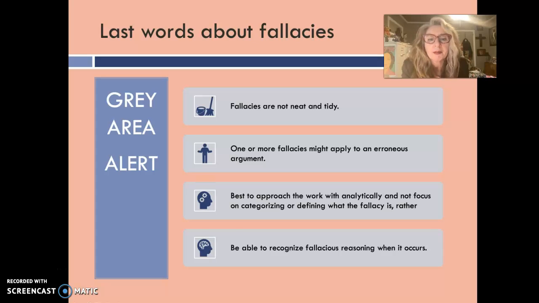I covered this early on. It's best to approach the work analytically and not focus on categorizing or defining what the fallacy is. Rather, be able to recognize fallacious reasoning when it occurs. So best to approach the work analytically. Don't focus on categorizing or defining what the fallacy is, but understand that there is a fallacy and where the error in the reasoning is.